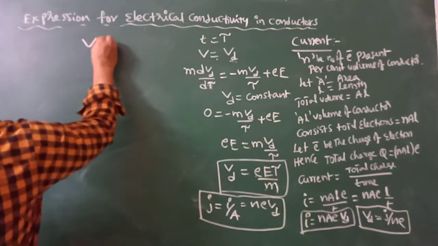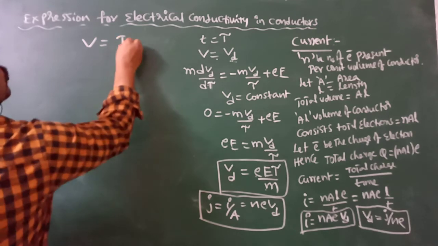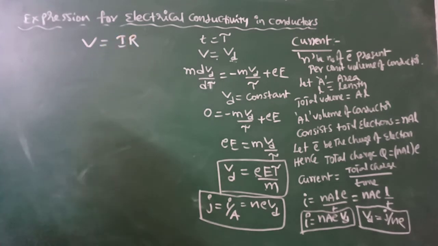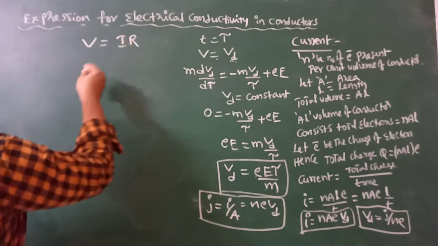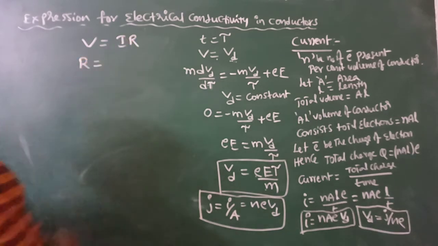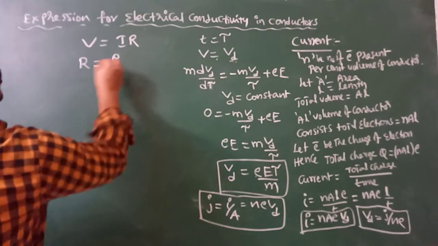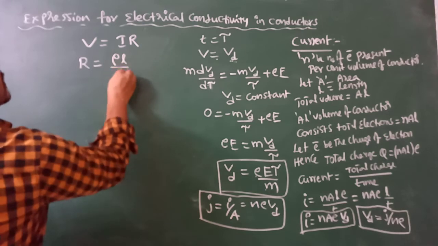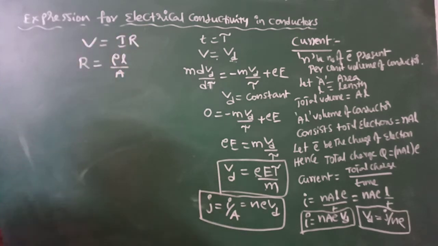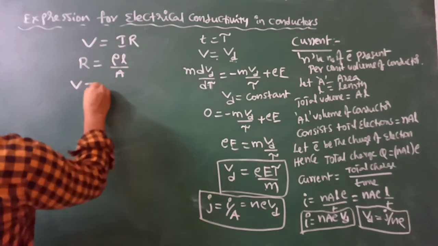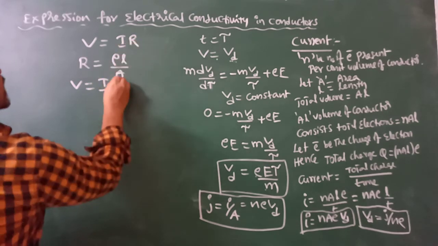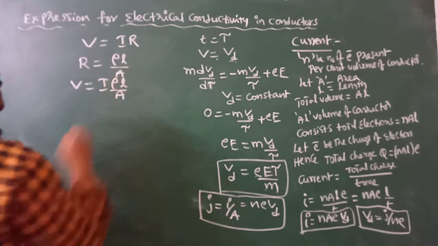Already we know what Ohm's law is: V is equal to IR. We know that R is resistance, R is equal to rho L by A. So can I substitute rho L by A? That is, V is equal to I times rho L by A.